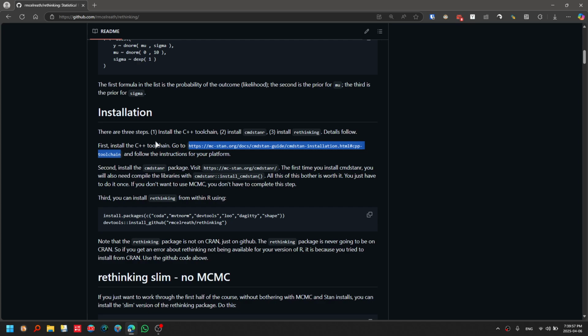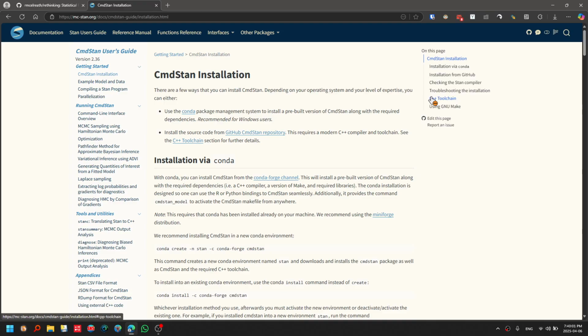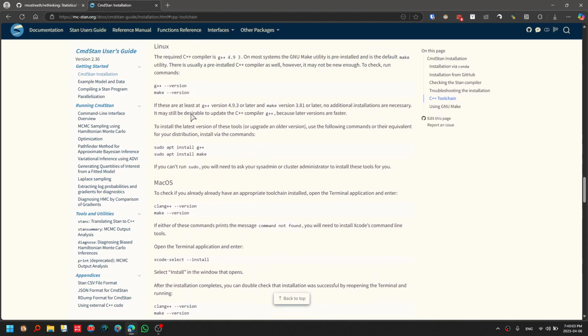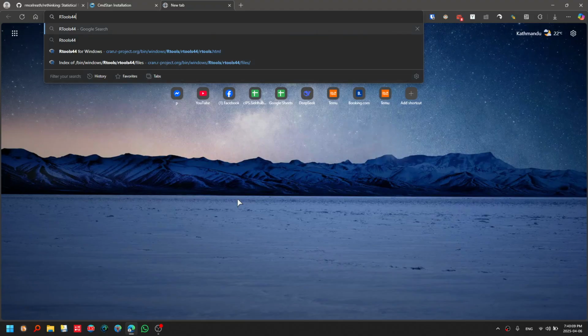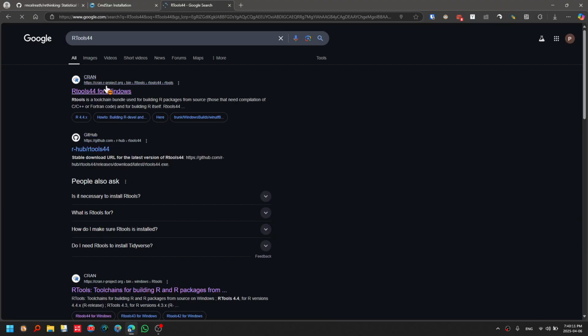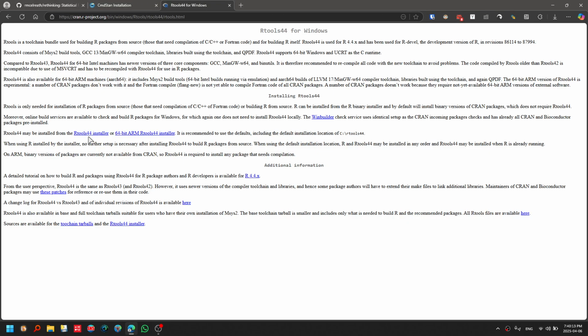First, I went to this website for the C++ toolchain. For my operating system, Windows, the tools G++ and Make are provided by Rtools44. So I installed it from here.